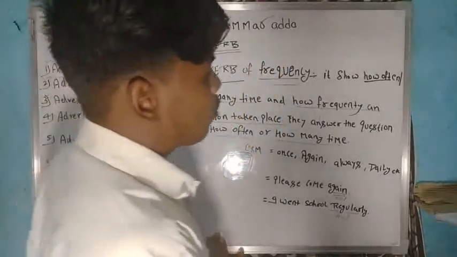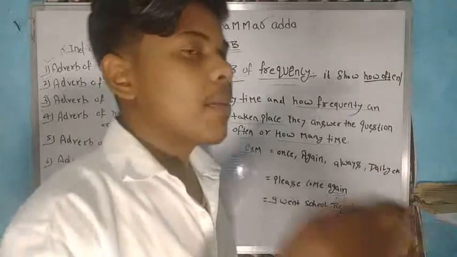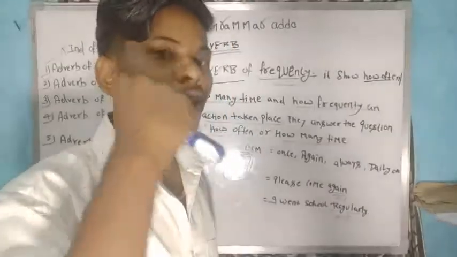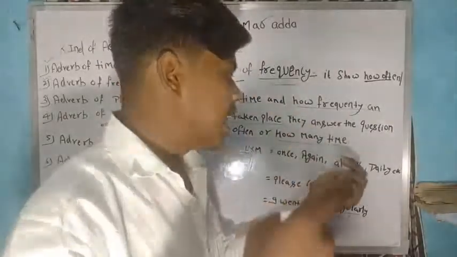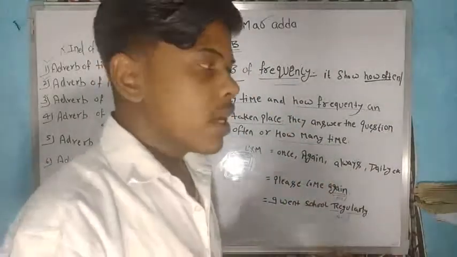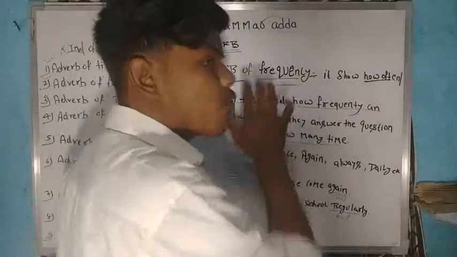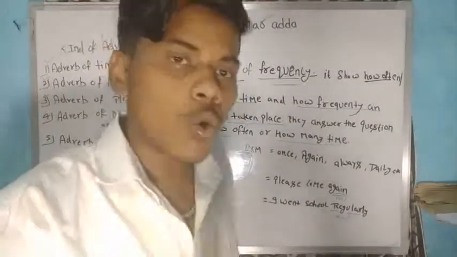If we talk about any work that we do repeatedly, always, once in a day, again and again, then it is an adverb of frequency, which is part of our daily routine.